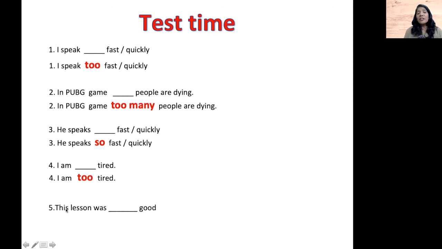The next one, this lesson was dash good. Is it too good or was it so good? When you say too good, it means it was impossible for you to understand. When you say it is so good, it was so clear that you were able to get it. So the right answer is, this lesson was so good. If you agree this lesson was so good, then write in the comment box, this lesson was so good.